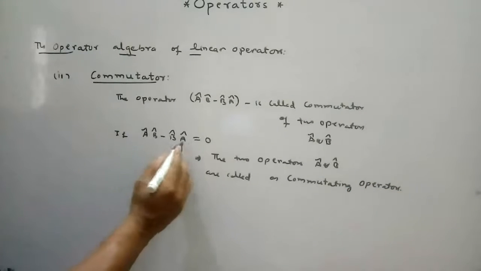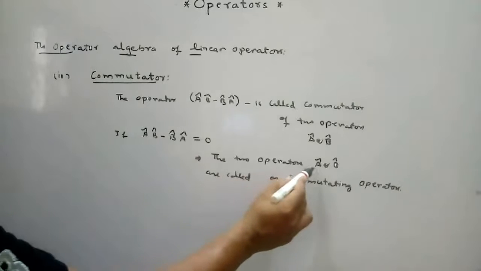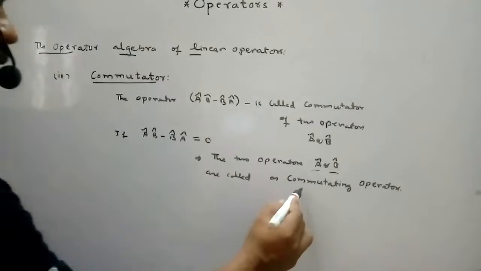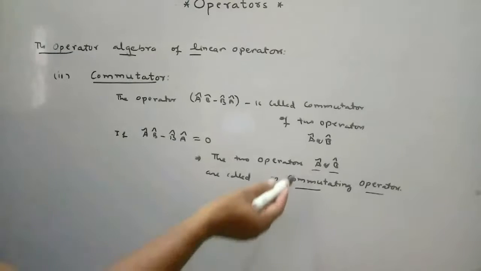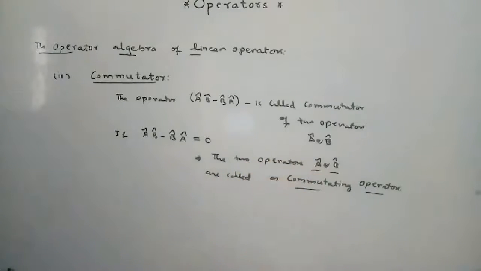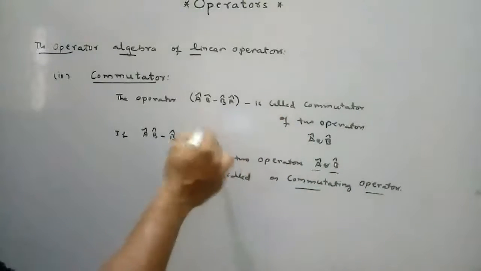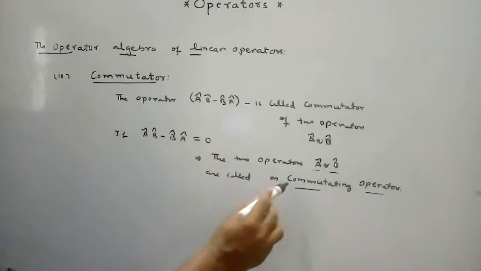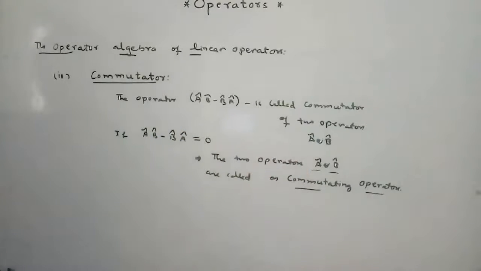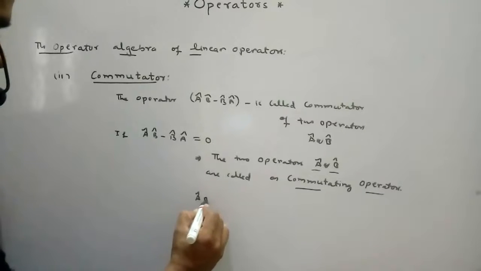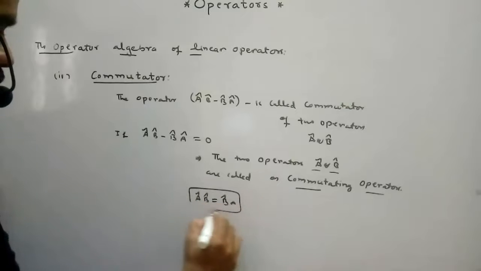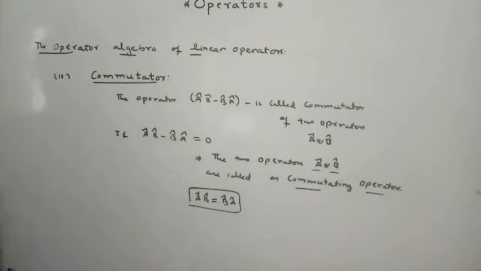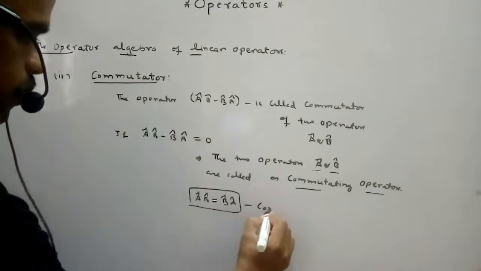So if AB minus BA equals 0, then we can say the two operators are commutating operators. That means AB equals BA.